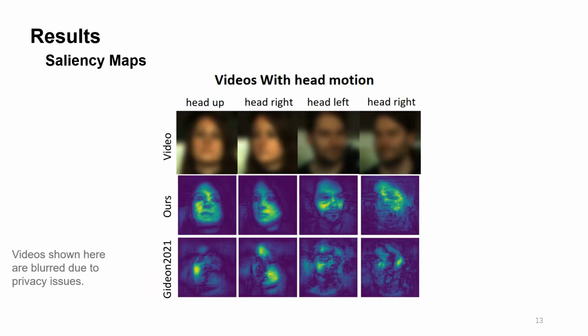Here are some saliency maps. The saliency maps for our method focus and activate most skin areas, whereas the maps for the unsupervised baseline show messy patterns and only partially cover facial areas.